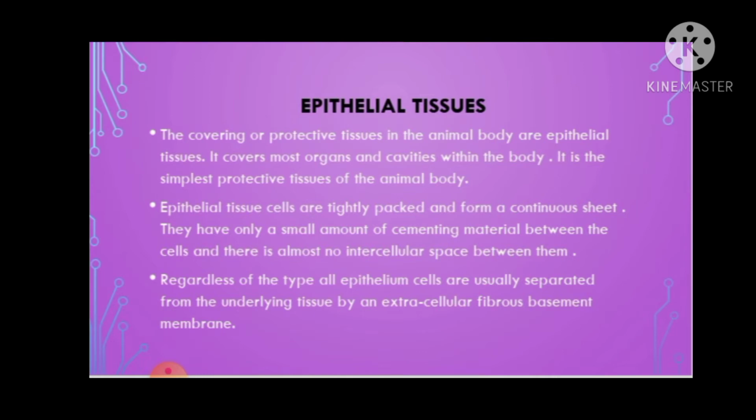They are the covering or the lining of organs. What do you mean by covering? You all cover your books with brown paper sheet, isn't it? So this is the covering. Secondly, when your mother stitches some thin cloth, what does she do? She puts a lining inside it so that the cloth may look beautiful. That internal covering is also known as lining. So what are epithelial tissues? You can relate this to that. The covering and lining both are known as epithelial tissues. And the most important characteristic is they are very tightly packed, so there is no intercellular space between them.